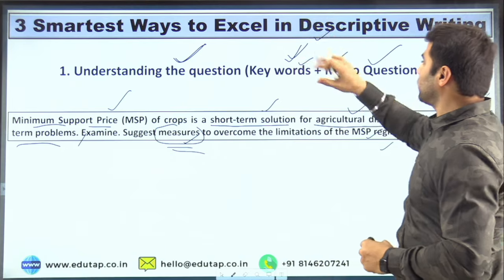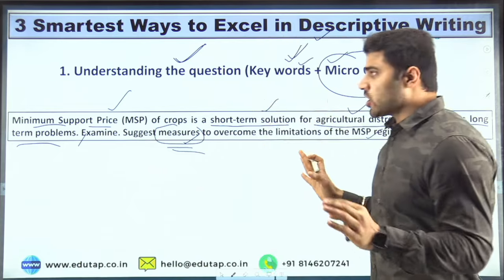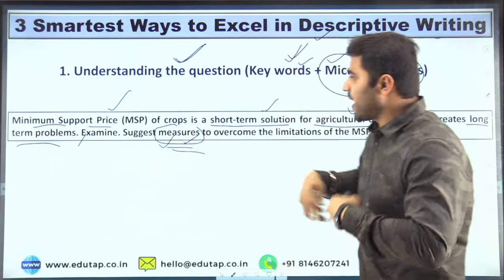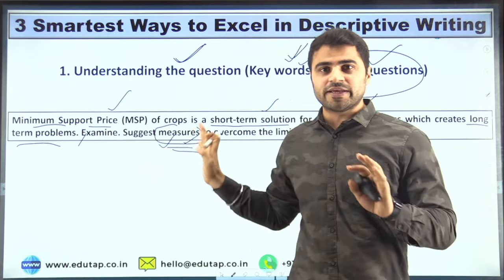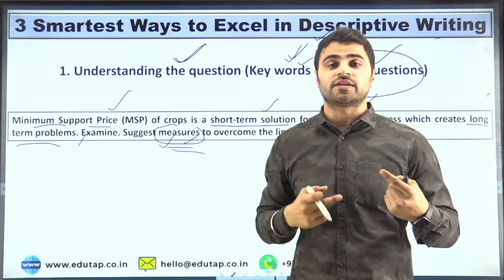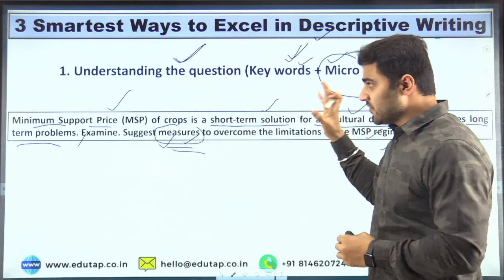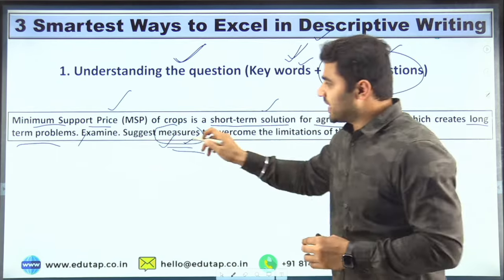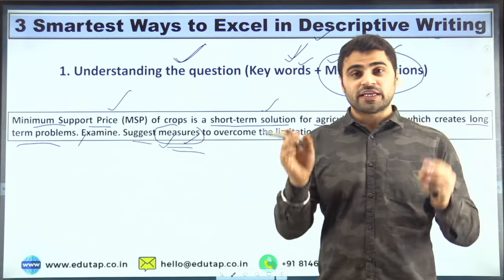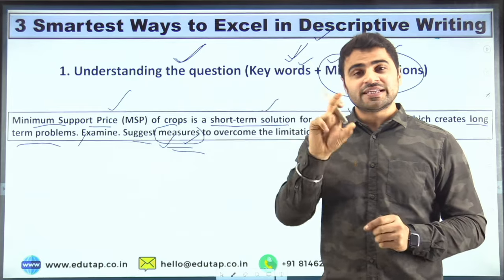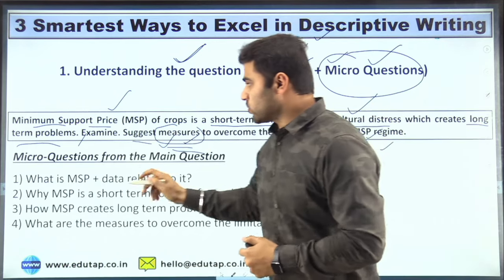The second task is to identify the micro questions mentioned in this particular question, right? The explicit question is mentioned here: you have to suggest measures to overcome the limitations of the MSP regime, right? This is the explicit question mentioned in the main question. But you have to identify the hidden question, the micro question, which is not specifically asked in this question. An average aspirant will directly answer this particular question, that is, measures to overcome the limitations of the MSP regime. No, but if you want to be an RBI manager, if you want your selection, then you have to identify the micro question, and then you have to answer it. What can be the micro question, guys? The micro question can be: what is MSP?